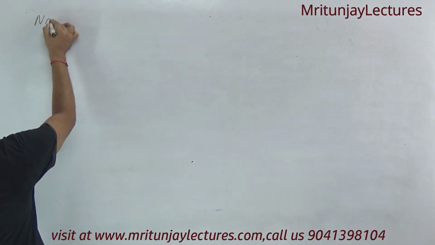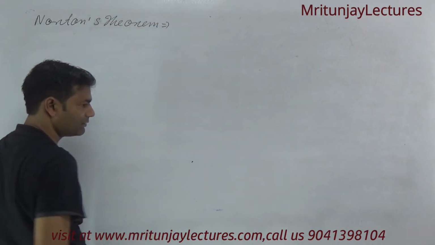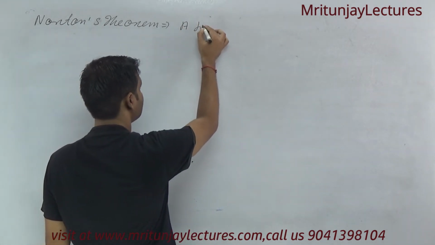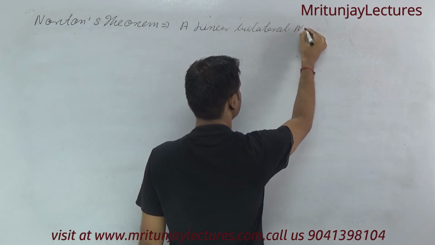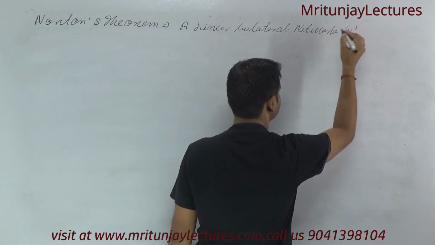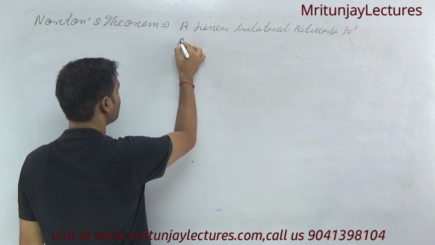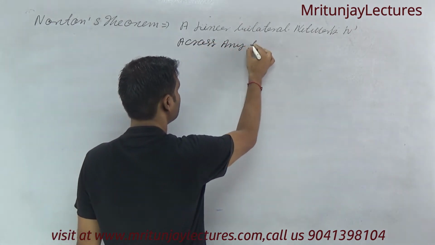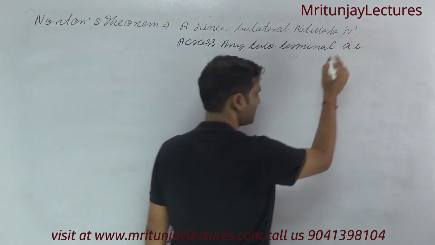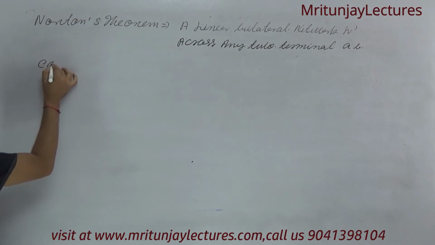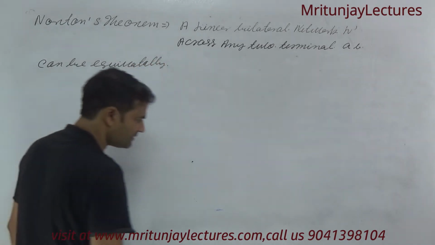Norton's theorem. Regarding this theorem, a linear bilateral network N across any two terminal AB can be equivalently represented by